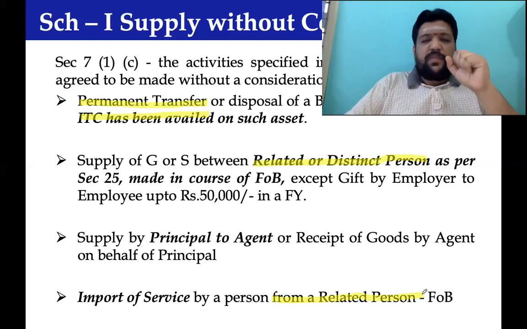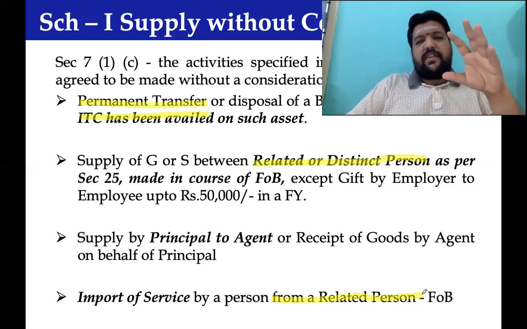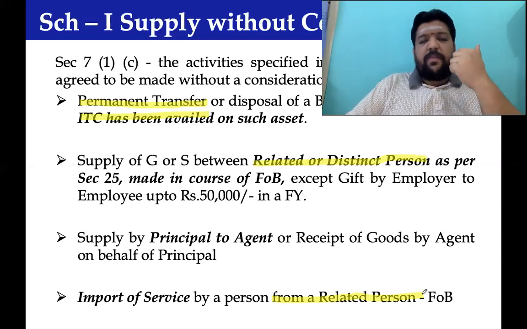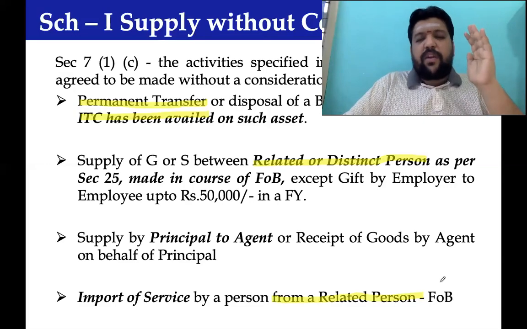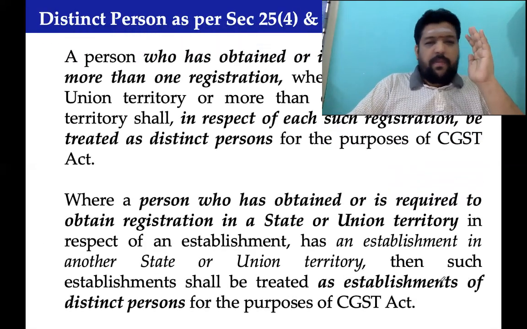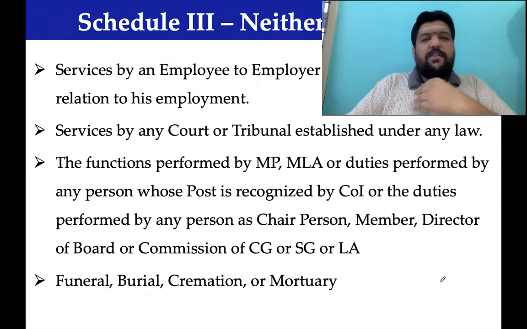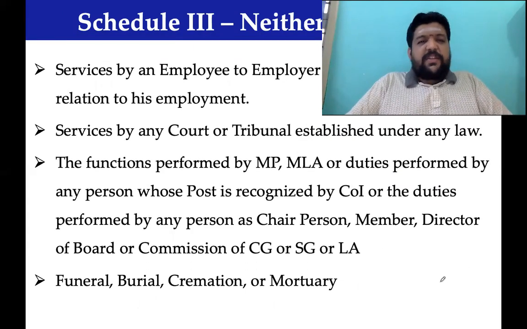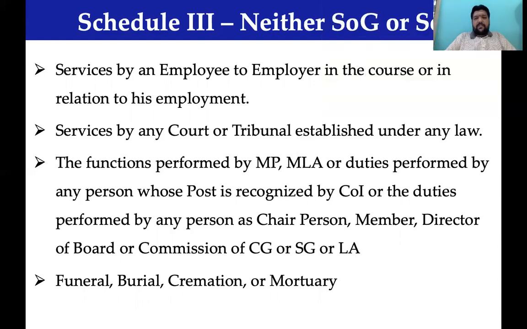So, points for our discussion. In case of all these transactions, make yourself comfortable on those transactions which are associated with it. All these four transactions would be treated as deemed supply. We have already had an opportunity to discuss all this. There are a few transactions which are treated neither as supply of goods nor as supply of services. What do we mean by those transactions?